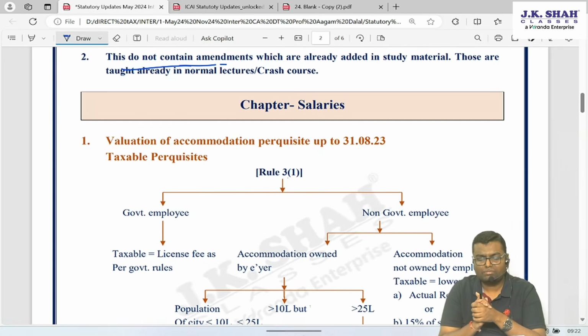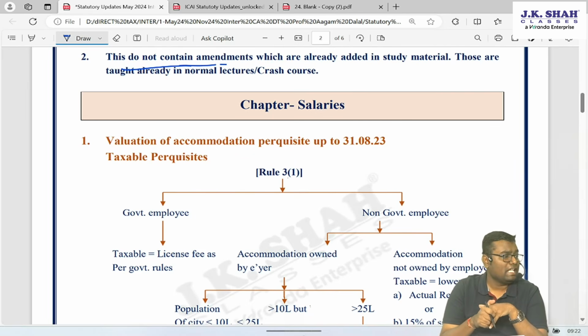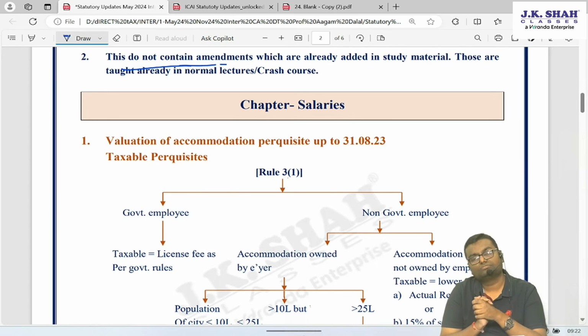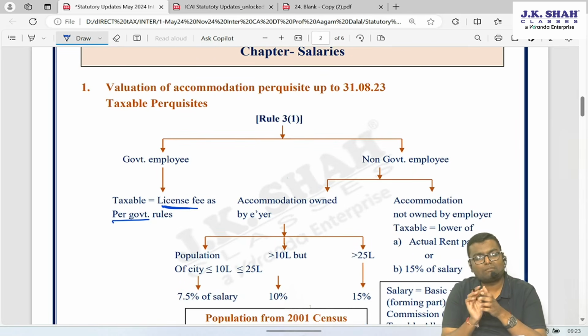First of all, chapter number 4 that we discuss generally, Salaries. Very important amendment, and I predict this in your examination. First of all, let us discuss what was there. If we discuss Rule 3 Sub-Rule 1, valuation of perquisite in respect of rent-free, unfurnished accommodation, then how to value that perquisite? If a government employee, then whatever is the license fee as per government rule, that will become the income.